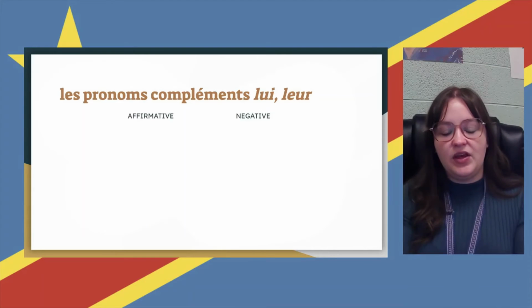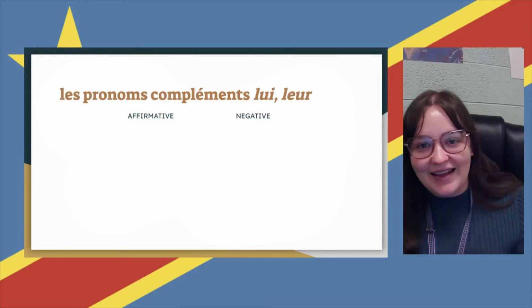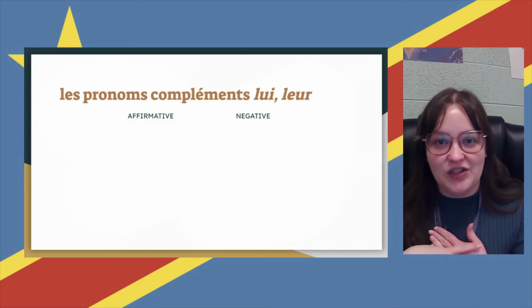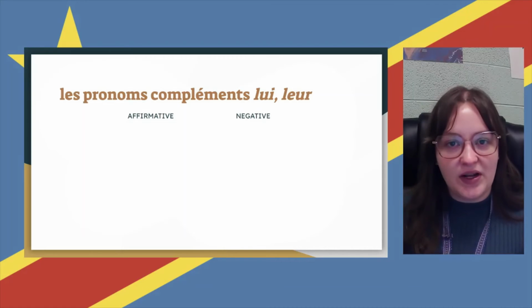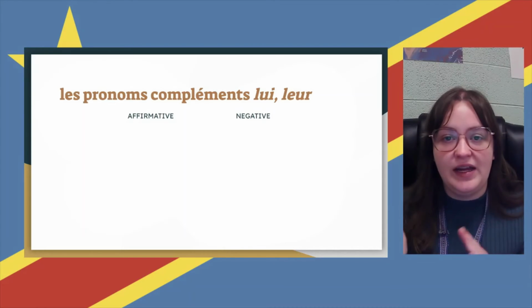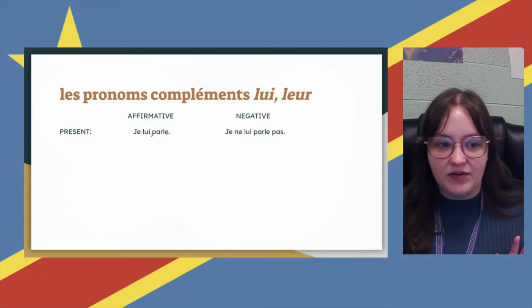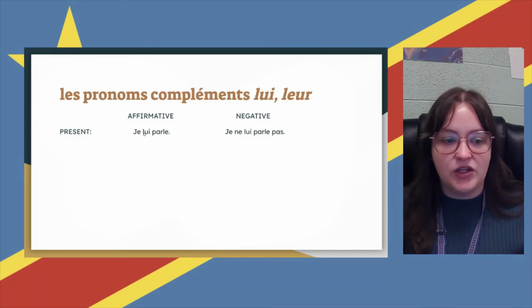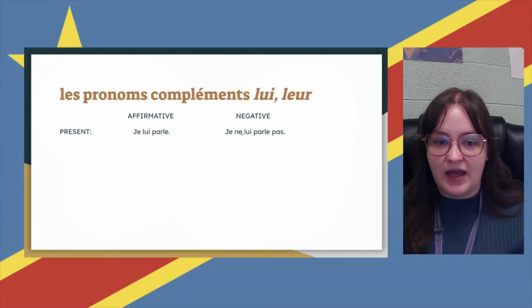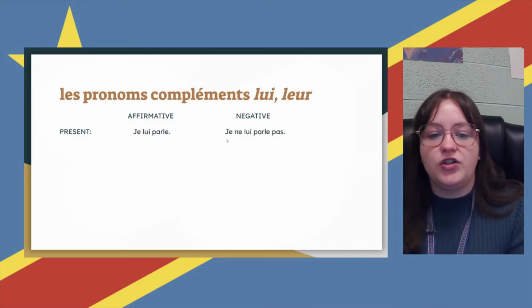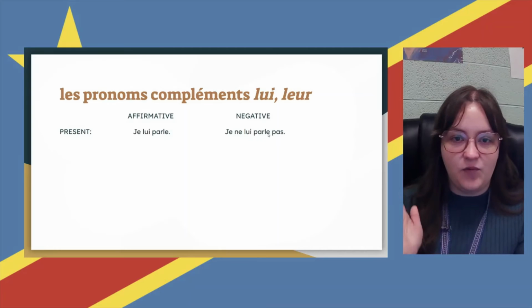And then, if you remember, we talked about me, te, nous, vous, le, la, les in a few different situations, right? In positions in a sentence. They're all the same, so I'm going to go through them pretty quickly here. But it's the same for lui and leur, where they go in a sentence. So in the present tense, it goes right in front of the verb. Je lui parle. I am speaking to him, or I am speaking to her. In the negative, same thing. It goes right in front of the verb. It cannot be separated by ne. So, je ne lui parle pas. I'm not speaking to him, or I'm not speaking to her. Okay, right in front of the verb.